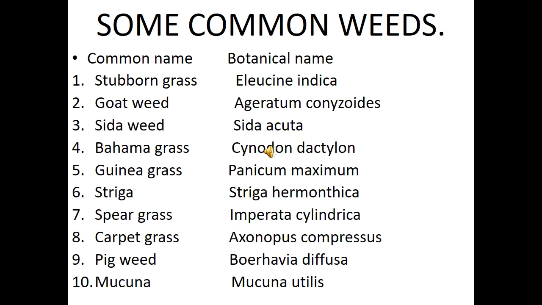Then we have pig wheat, which is called Boerhavia diffusa. Then we have mucuna. It's called Mucuna utilis. We have other wheat, plenty wheat that we can list.